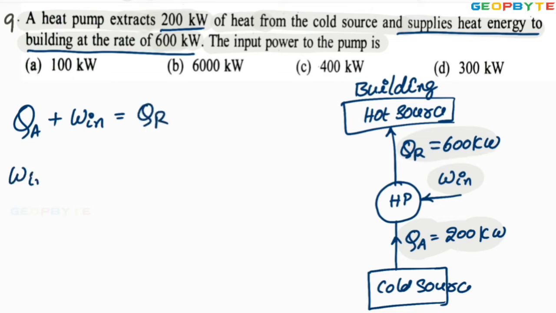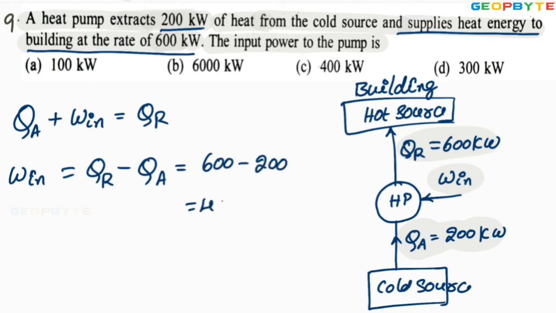Therefore, the work input to the heat pump equals the heat rejected to the building minus the heat extracted. Heat rejected to the building is how much? 600 minus 200, which equals 400 kilowatts. That much work energy is required for the heat pump to heat the building with a heat of 600 kilowatts. So let us take the options. Option C, absolutely correct. 400 kilowatts of power is required for the heat pump. I hope you got my point.